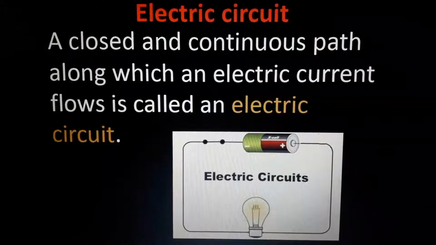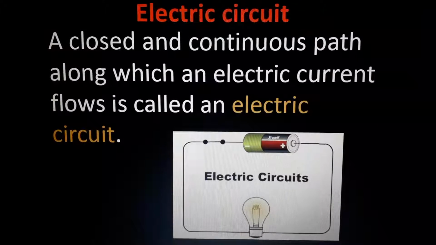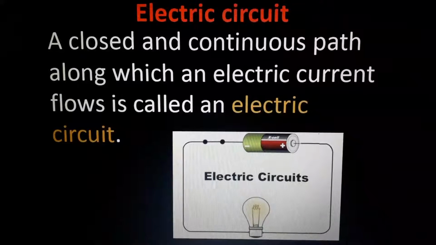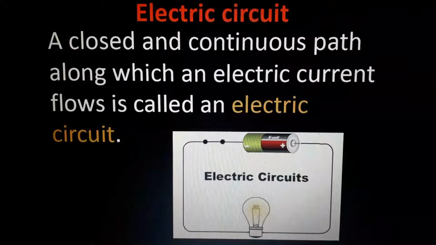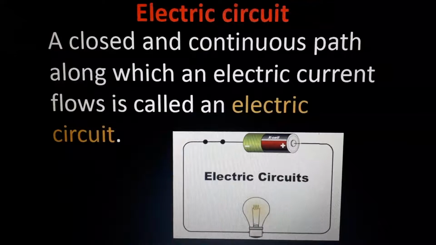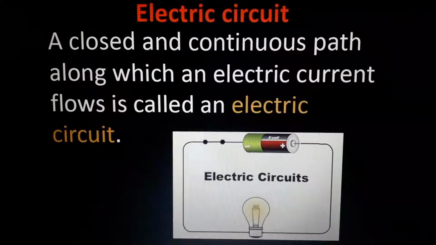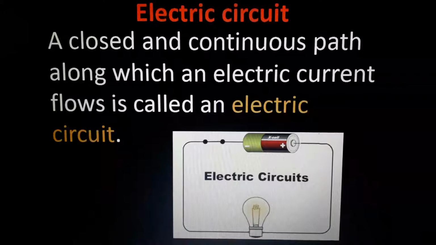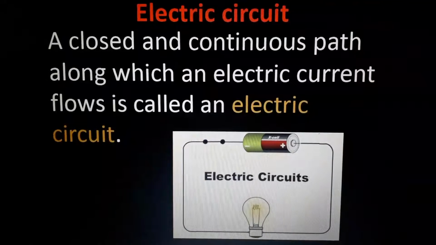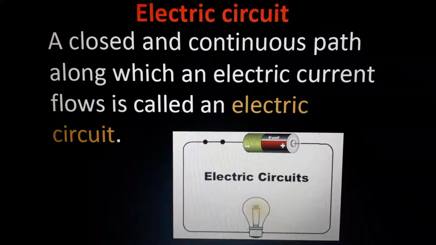Otherwise, all the time our bulb, fan, mixie, washing machine, fridge, everything will be working, and we cannot control it. If we are feeling too much cold, we just switch off the fan. Or if you want more cool air, just switch it on. Without a switch, it is very difficult to live in a home.